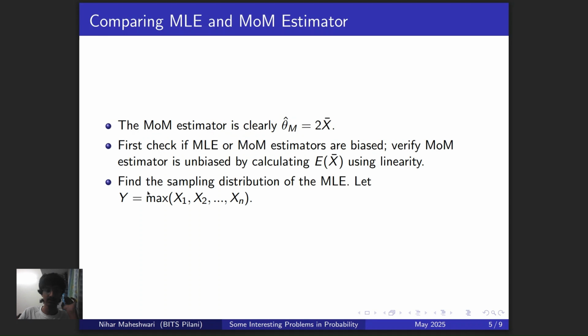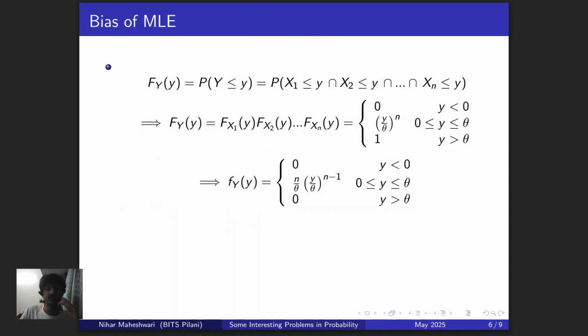So for that, we're going to find the sampling distribution of the MLE estimator. Let Y be equal to the max of X1, X2, and so on till Xn. Cool. So I think we know the general process here. The way we do this is that we first find the CDF and then we differentiate the CDF to get the PDF of your newly defined random variable, right? And that's how you work with transformations of random variables in general. So that's what we're going to do.